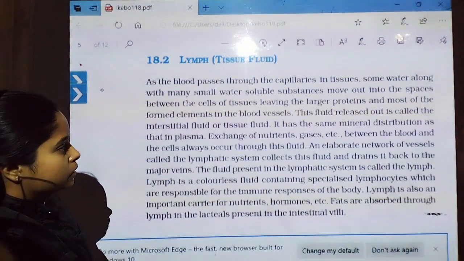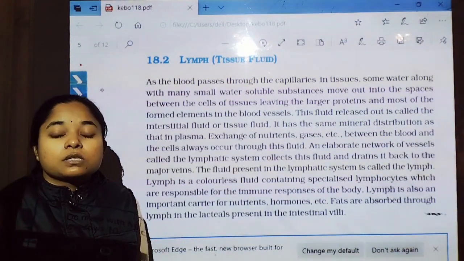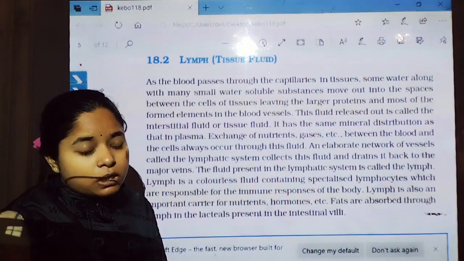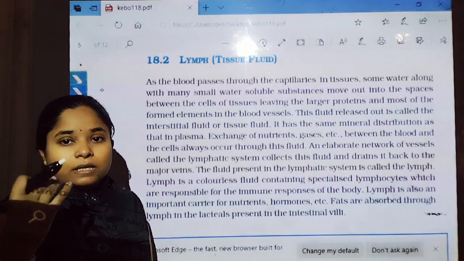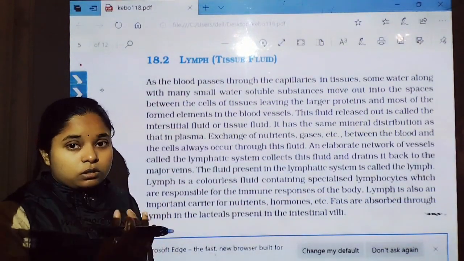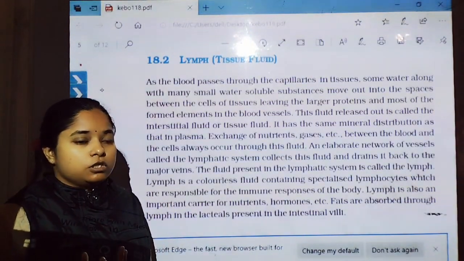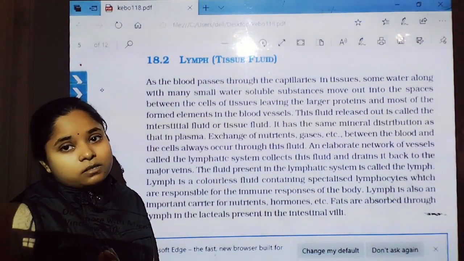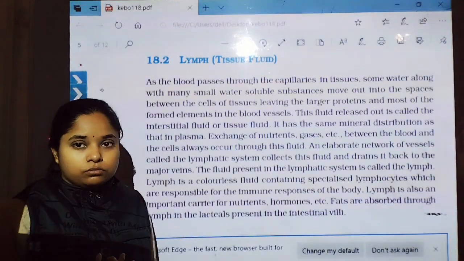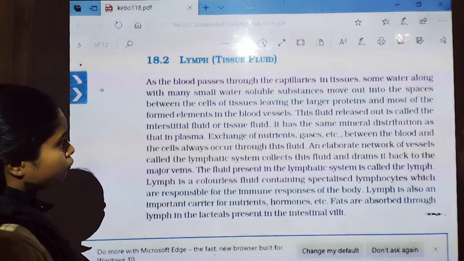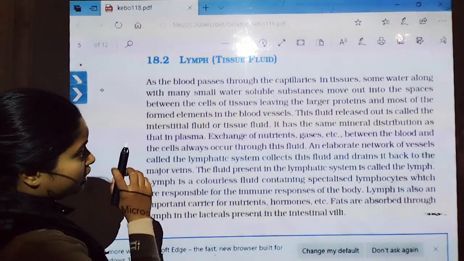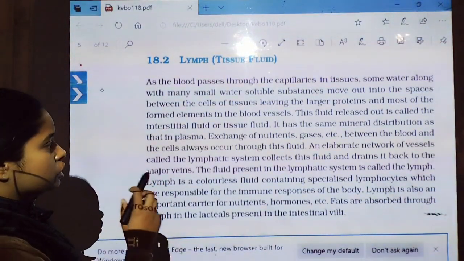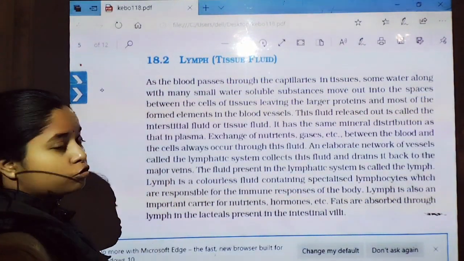So water with water soluble substances enters the intercellular space, through which the gaseous exchange is carried out, and the nutrients and electrolytes also diffuse through the interstitial fluid. This fluid released out is called the interstitial fluid or tissue fluid.